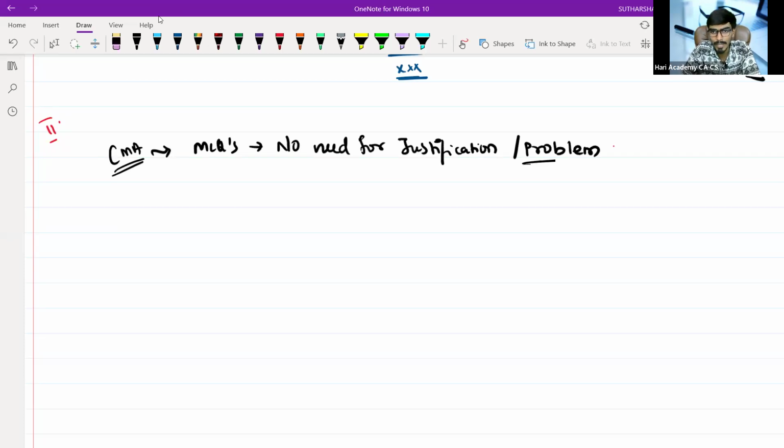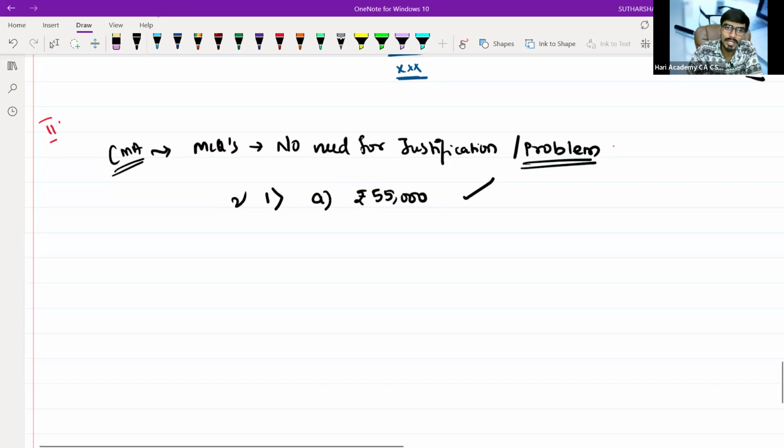If somebody asks a problem question, you do not need a working note. Simply write question number 1, what is your option, A. Suppose the answer is 55,000. Just simply write 55,000. They will take it and give you 2 marks. That's how the MCQ process will work, sir.